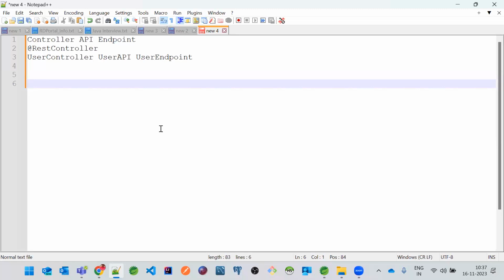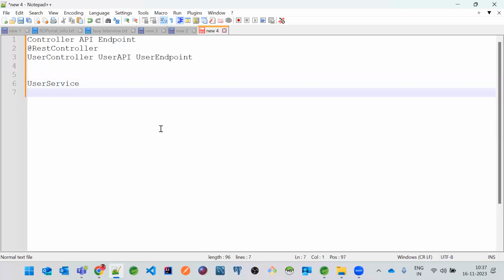There is something called a UserService. Here you can write your business logic. And here also you don't write the database code. You just use this UserService for validations.